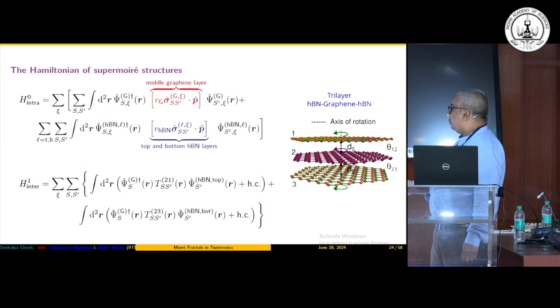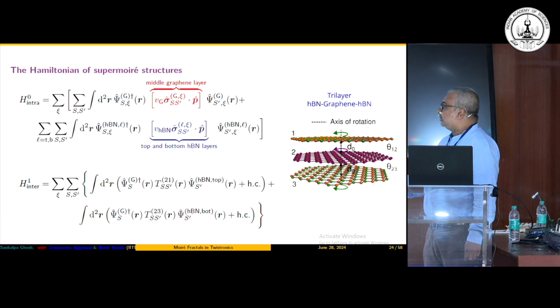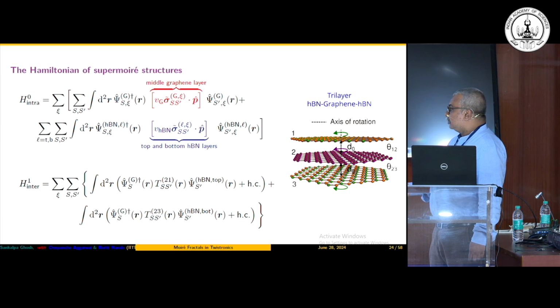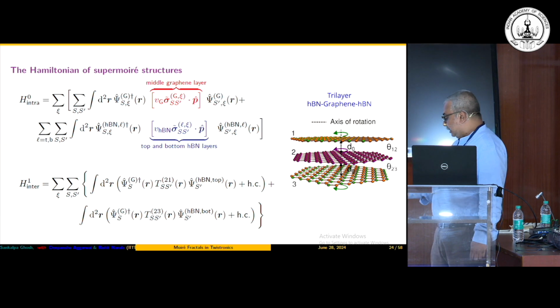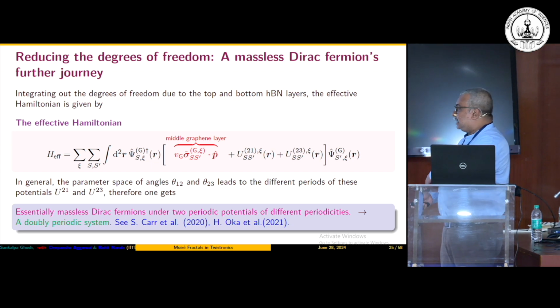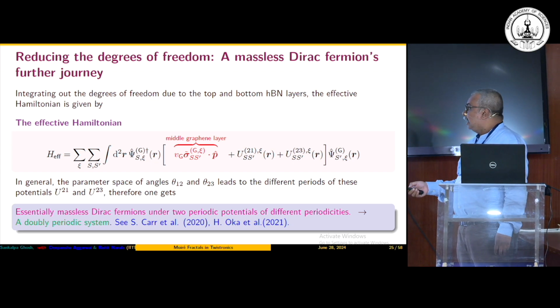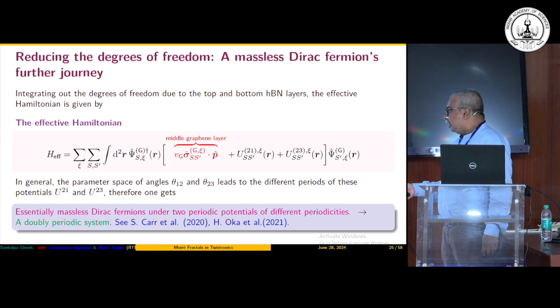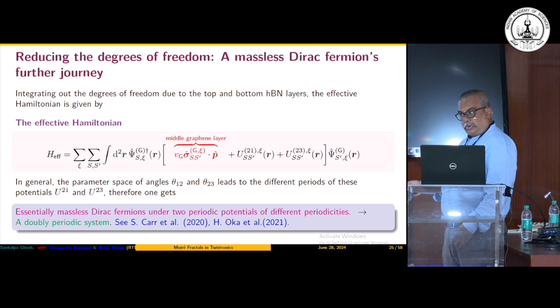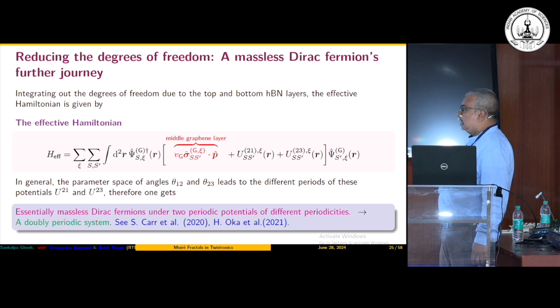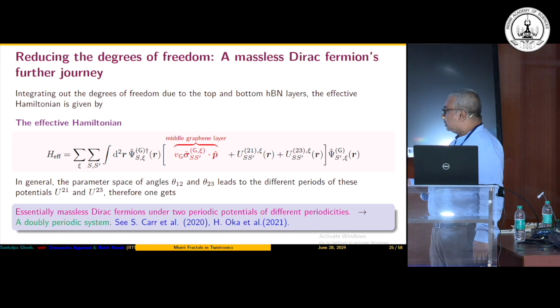Now if you go to a super Moiré structure, you have one graphene and two hexagonal boron nitride layers, so you can just repeat this structure. When you do this, you get a Hamiltonian which gives you the quasi-particles of the graphene and the quasi-particles of the hexagonal boron nitride, plus a term because of the interaction between the graphene and the hexagonal boron nitride layers. You simplify it further by integrating out the degrees of freedom from the hexagonal boron nitride. Instead of one, at leading order you now get two types of periodic potential. This is a very simple way of looking at the super Moiré structure of graphene encapsulated by hexagonal boron nitride.